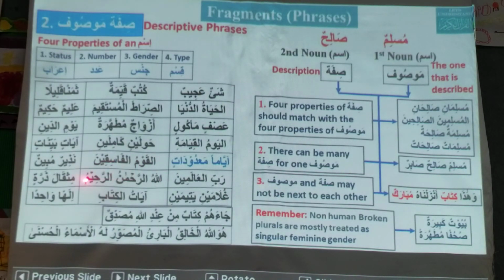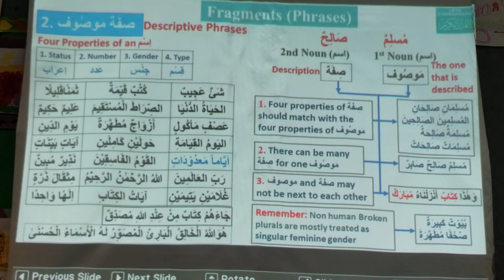Al-qawmul fasiqina. What do you think about it, brother Azhar? Is it sifa mawsuf? Is it mudaf? Why is it not sifa mawsuf? Because it's a broken plural. Which one is broken plural? Qawm is a collective noun. It is not a broken plural. It is a collective noun, yeah.